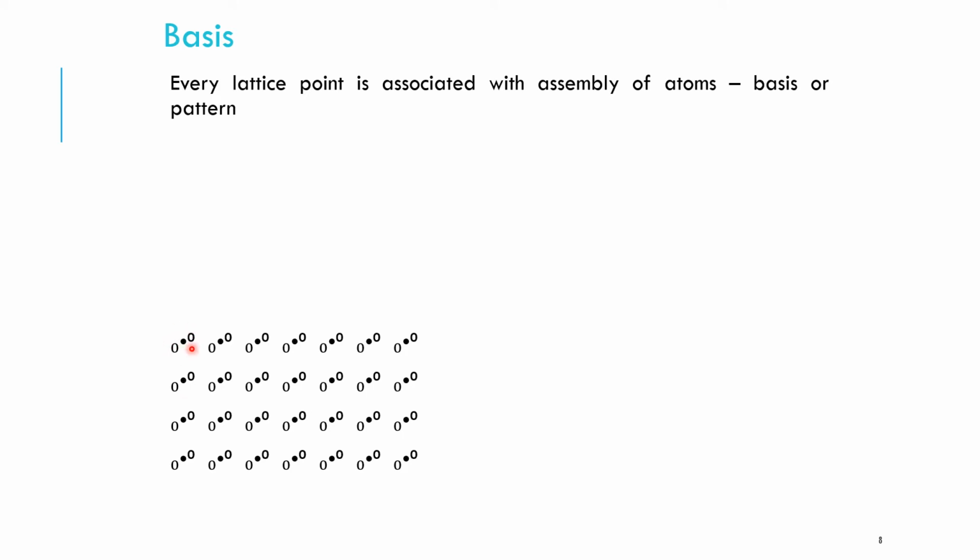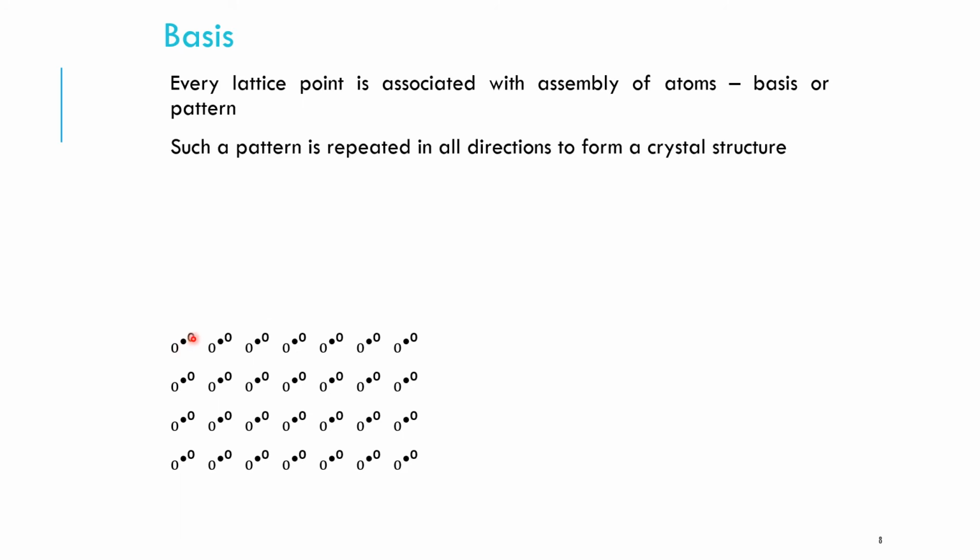There are 2 atoms you can see. About each lattice point 2 atoms are arranged. So these 2 atoms form the basis or the pattern. So such a pattern is repeated in all the directions to form a crystal structure. Basis is identical in composition, arrangement and orientation.